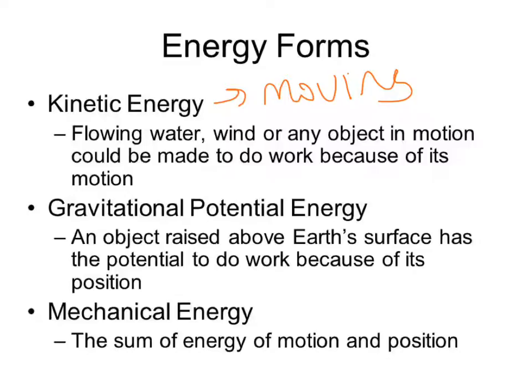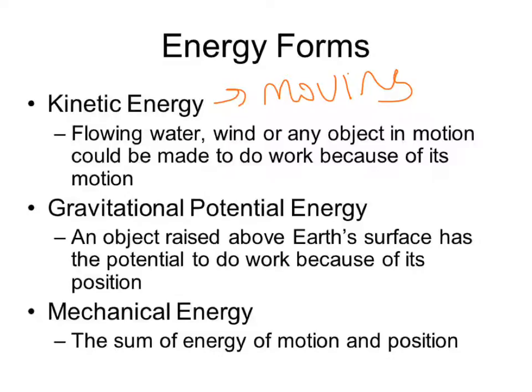And so flowing water, wind, or any object in motion can be made to do work because of its motion. Gravitational potential energy: an object raised above the Earth's surface has the potential to do work because of its position. So it's stored energy, and because of it being raised and because of gravity pulling objects towards the Earth's surface, it has that stored energy within it ready to do work.